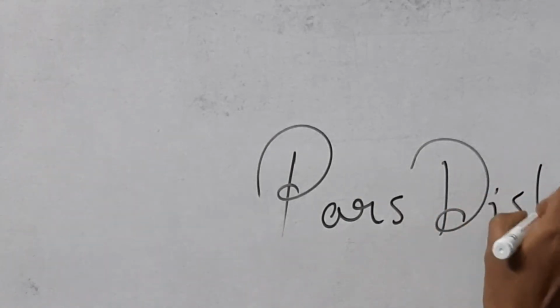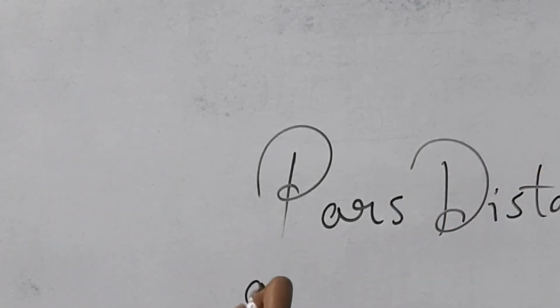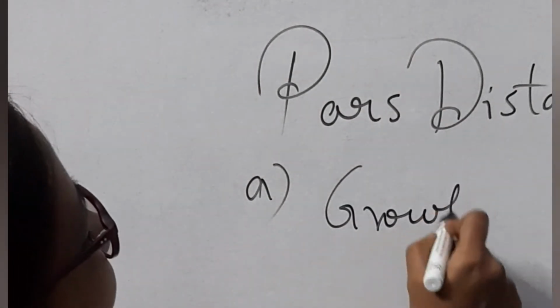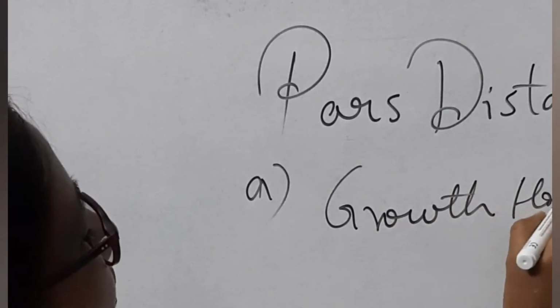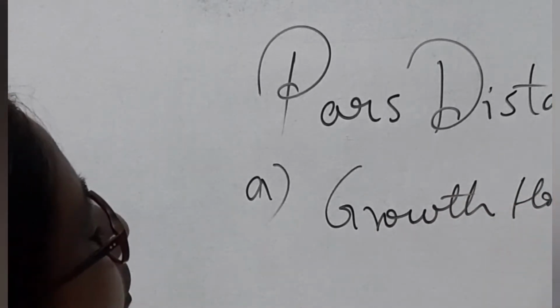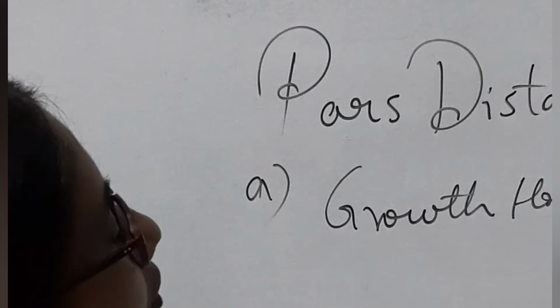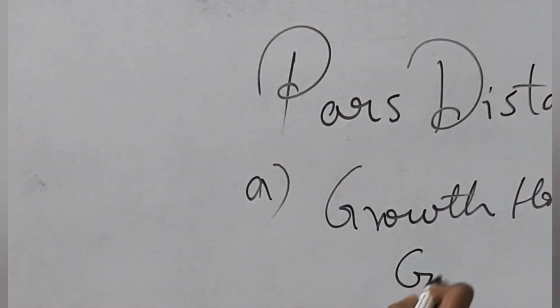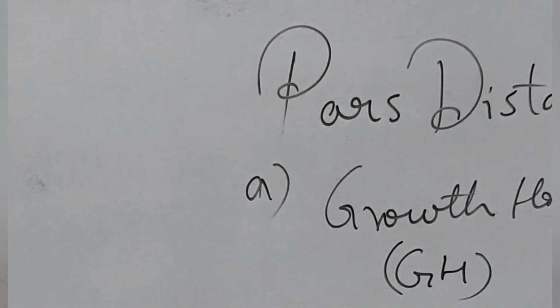Number one, a very important hormone, that is growth hormone. You are growing, you all are growing till you reach adulthood. You will grow taller and taller. Growth hormone, in abbreviation you can write GH.